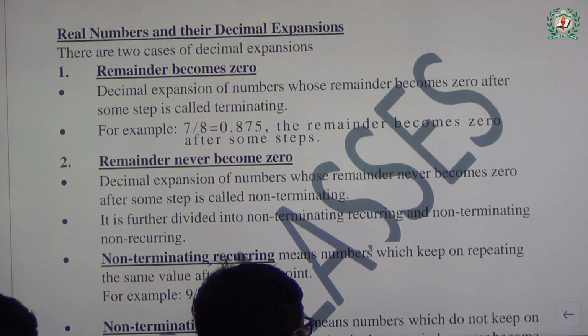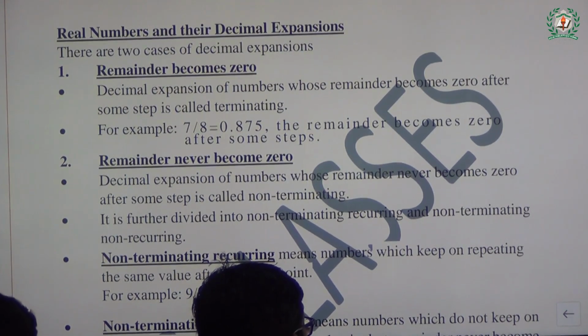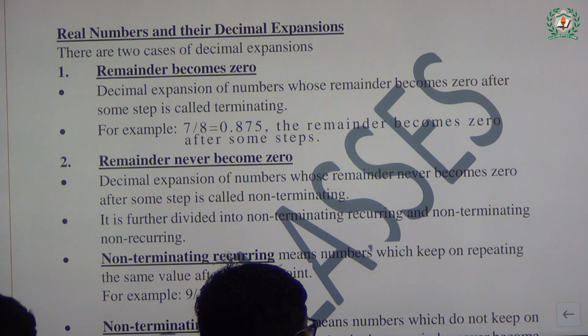So it becomes recurring, we can say. That means a number which does not terminate and is recurring.